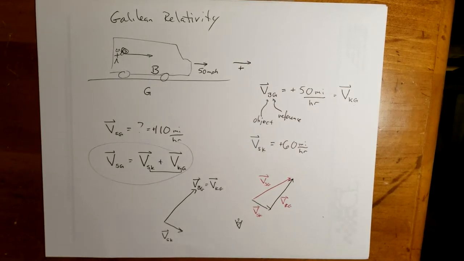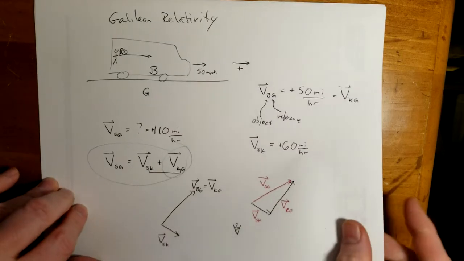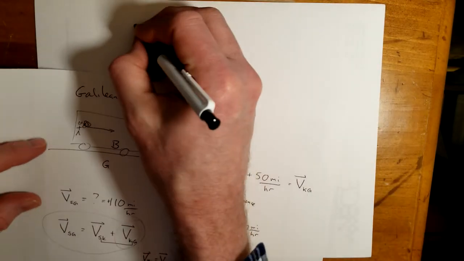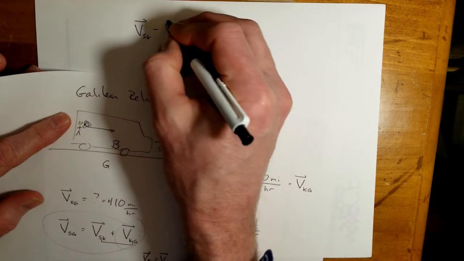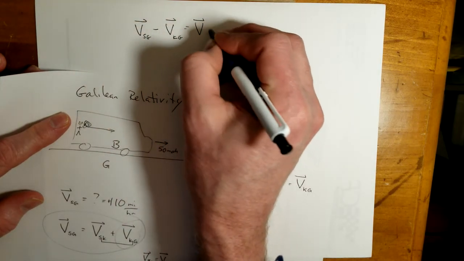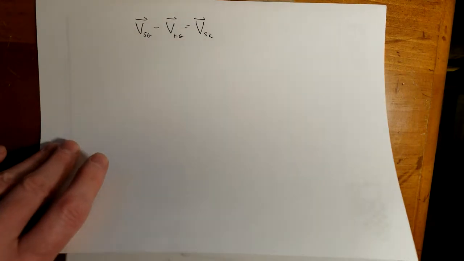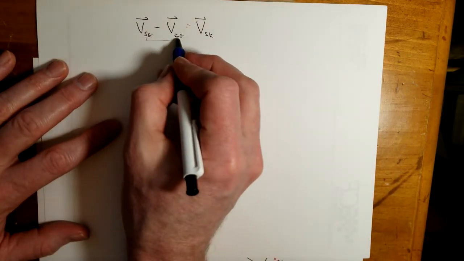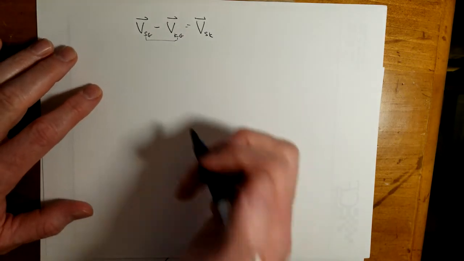Now notice that we can manipulate things around a little bit. If I subtract this from both sides, then our equation ends up being the velocity of the sphere with respect to the ground minus the velocity of the kid with respect to the ground is equal to the velocity of the sphere with respect to the kid. Now I don't have those letters the same, but if I flip that, I can. Let's think about what that means.